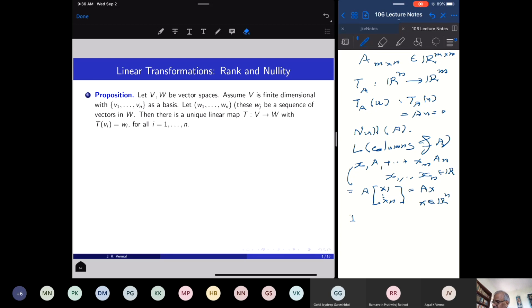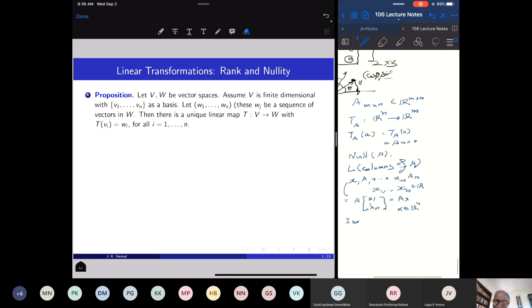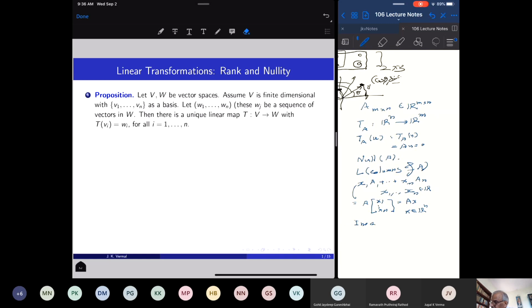And this is precisely the image of the linear transformation Ta. So image of the linear transformation is exactly the column space, and so the column rank is the dimension of the column space, and therefore it is the dimension of the image of Ta.